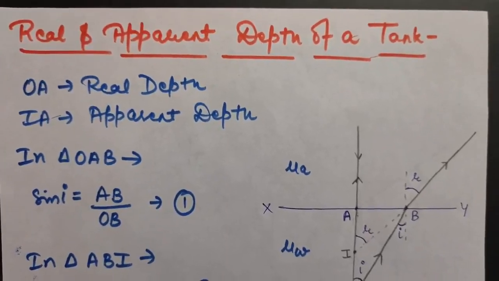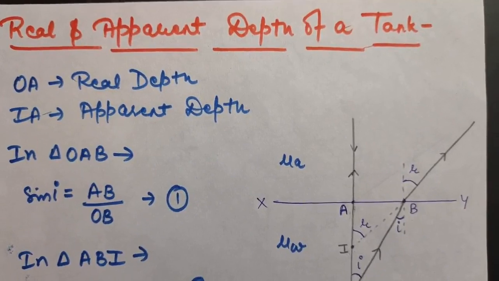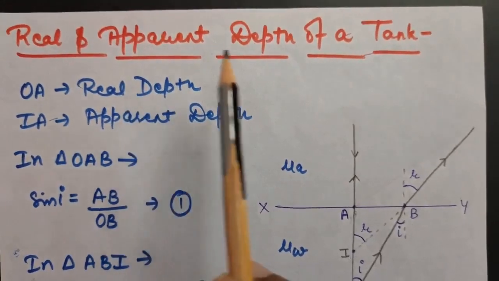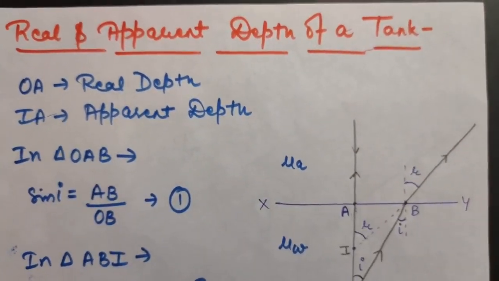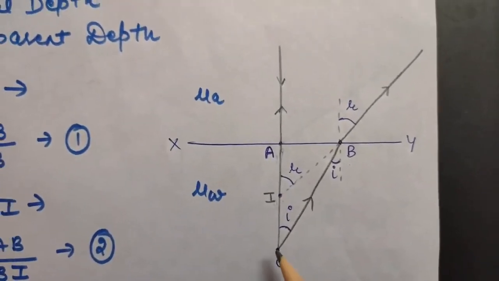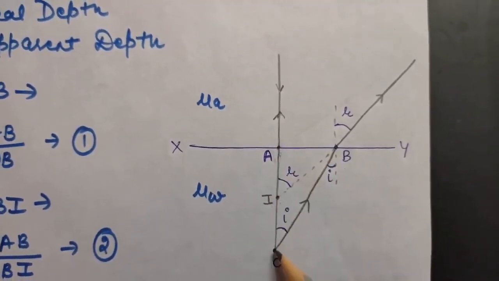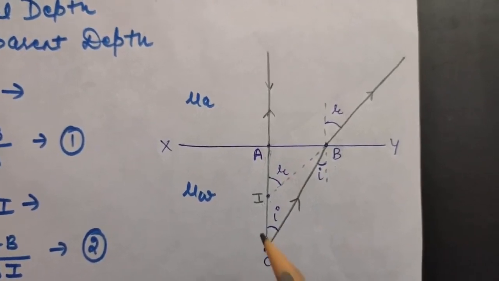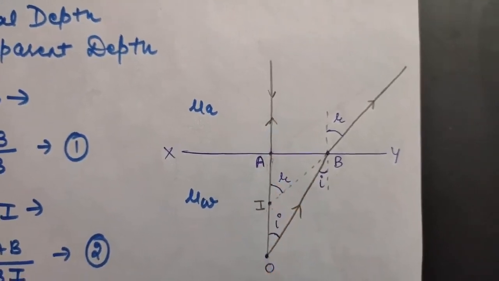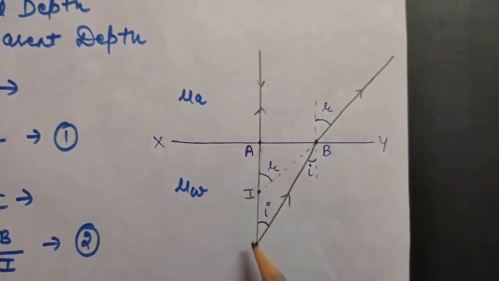Okay students, so the next topic is real and apparent depth of a tank. This states that whenever we look inside a tank, we do not see its actual depth. Instead of that, we see its apparent depth, and this happens due to the refraction of light, and I'll be explaining that through this diagram. So if suppose this is the real depth of the tank, that is from plane XY, this is the surface and this is the real depth. Okay, so now if a light ray goes normally from this point, it will retrace its path. So that means if the tank is observed normally, then we are able to see its real depth.